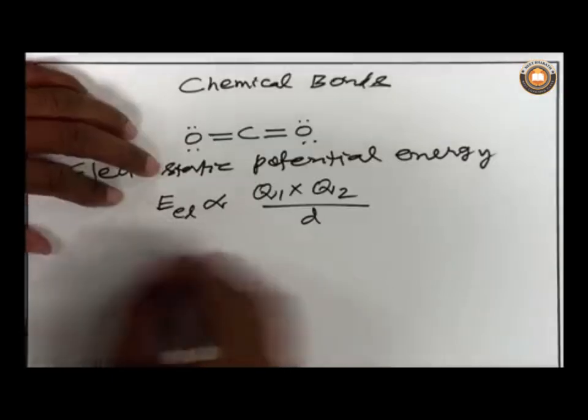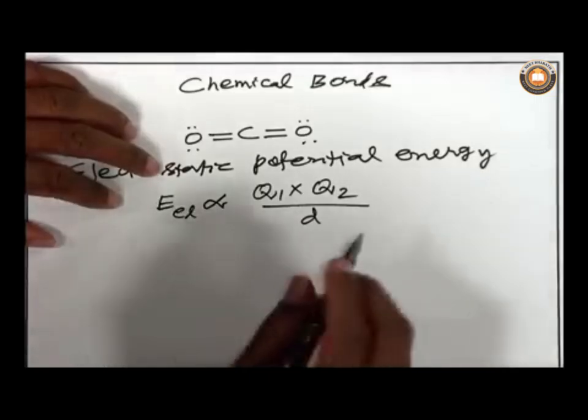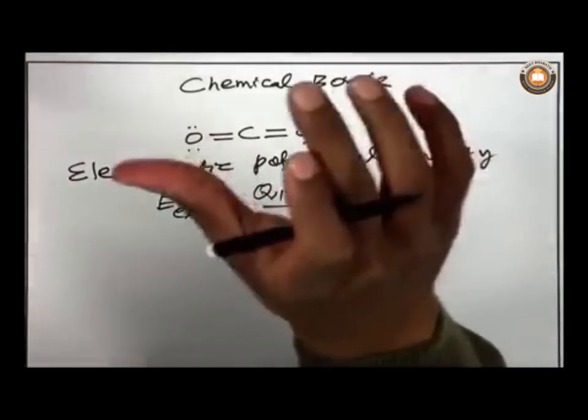When they approach each other, the energy is decreasing. Because the charge on one particle is negative and the charge on the other particle is positive, the product of positive and negative is negative. So, energy becomes negative as they approach. As they approach, the energy will become further negative when the distance between the particles decreases.